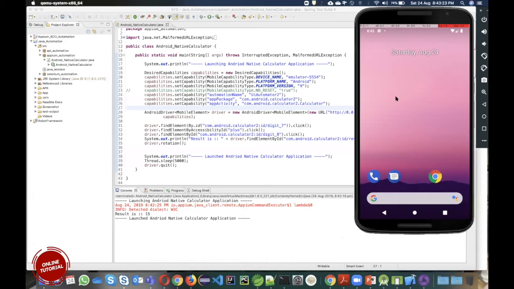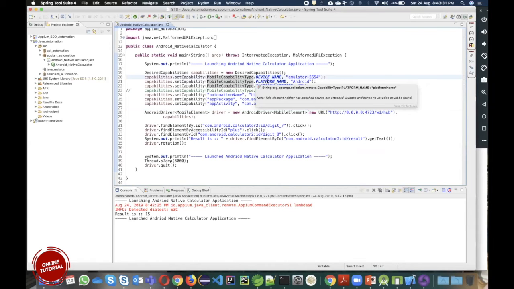What I have to do basically is make this script smart enough. By saying that these are the capabilities, capabilities is nothing but adding the capability in the script. You are making your script smart enough, or adding decision capability to your script, so that it will decide where to go, which device to communicate with, and what application to launch.